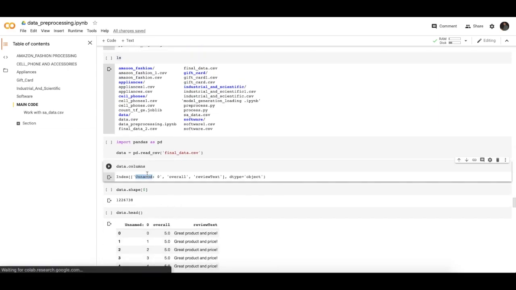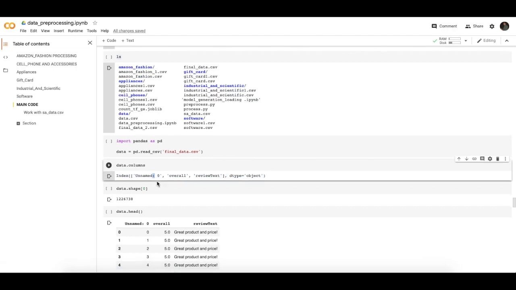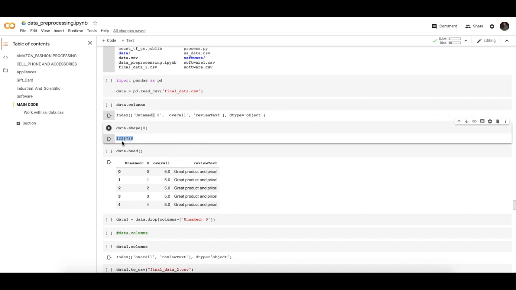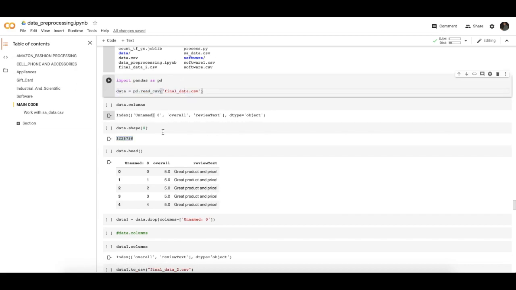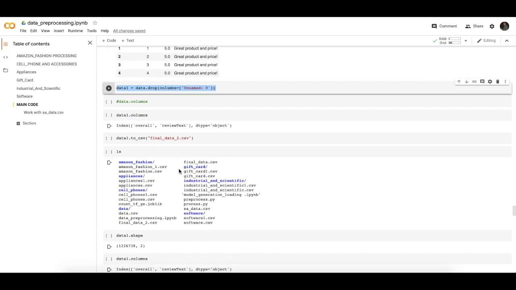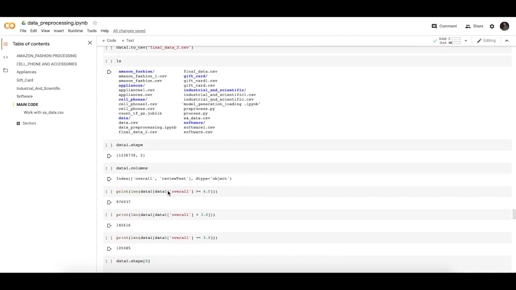It has an unnamed column by default, and there is a total of 12,26,738 combined records of all categories present in final data.csv. Now we drop the unnamed column, then we store it into the new final data2.csv.